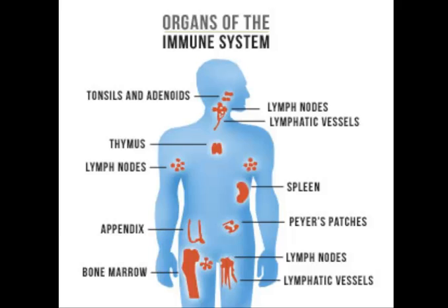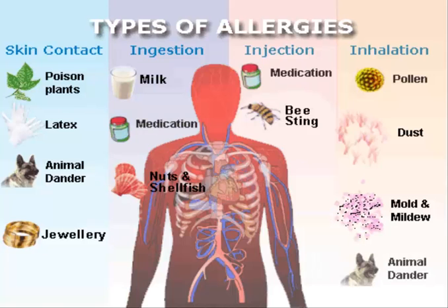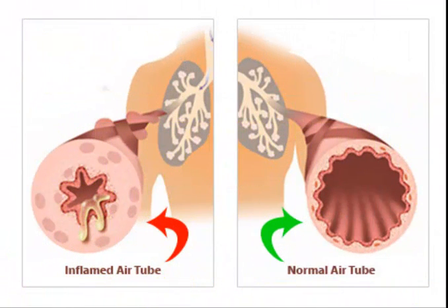Antigens that cause allergic reactions are called allergens. Allergens enter the body of people affected by allergies. Asthma is a chronic disease in which air passages narrow, causing wheezing, coughing, and difficult breathing.